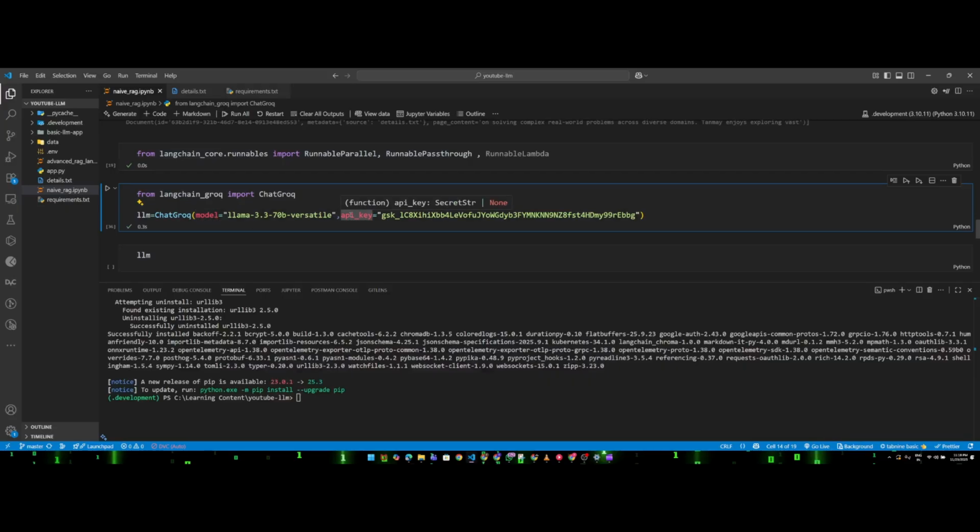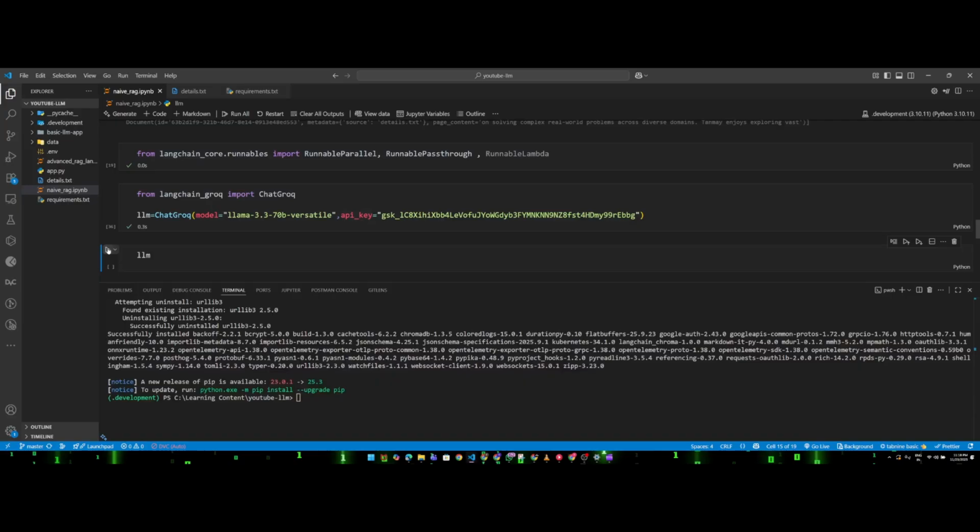Okay guys, as I have already mentioned, we do not pass the API key like this. We always maintain that inside an environment variable. But right now I am not showing you that, just for faster execution of the code. Okay, so now I have the LLM ready.